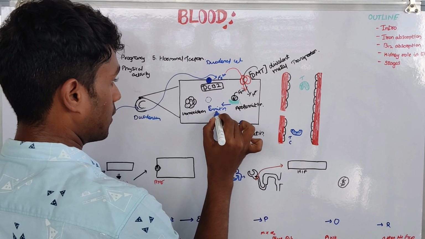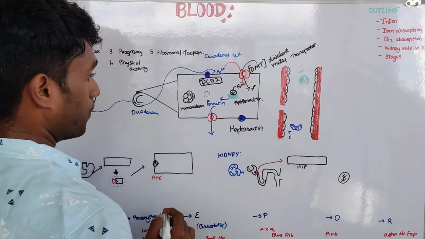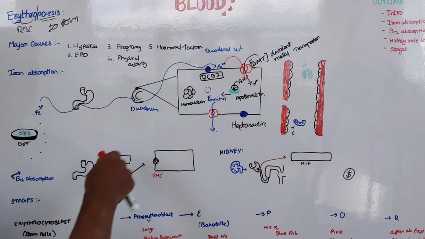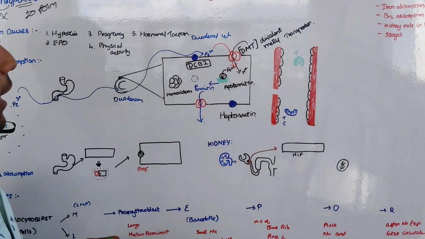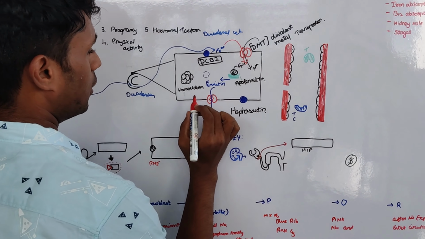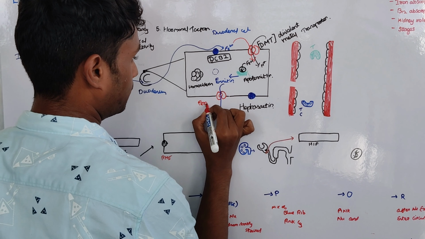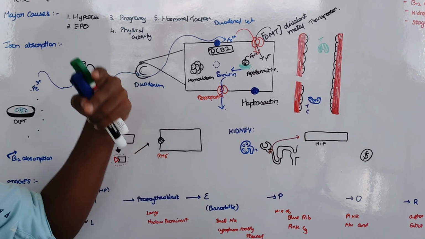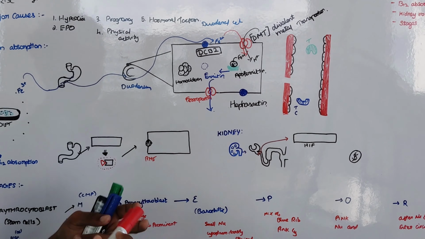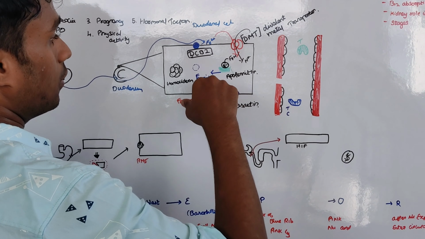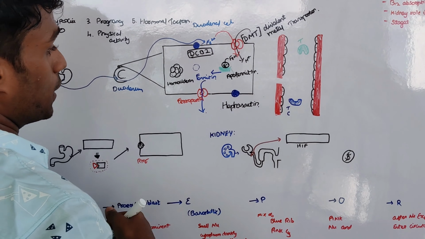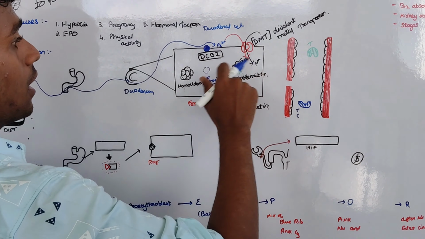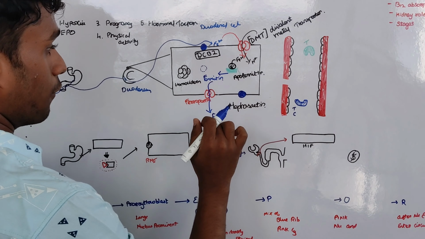Now this ferritin comes out of the cells. A protein is used to get out of the cells, which is commonly called ferroportin. Ferroportin helps to transfer the iron from inside the duodenal cells to the outside. It is present in Fe2+ form, right? Because Fe3+ is converted into Fe2+ and gets outside as Fe2+ only.